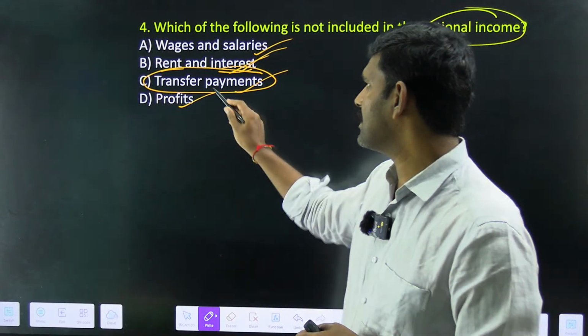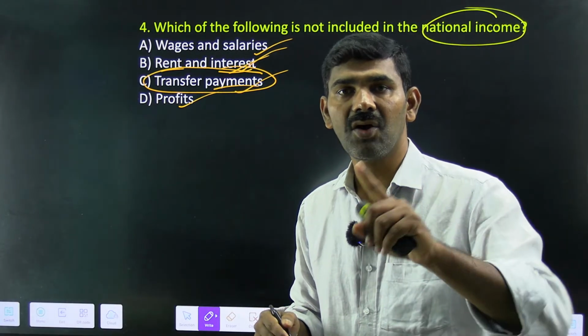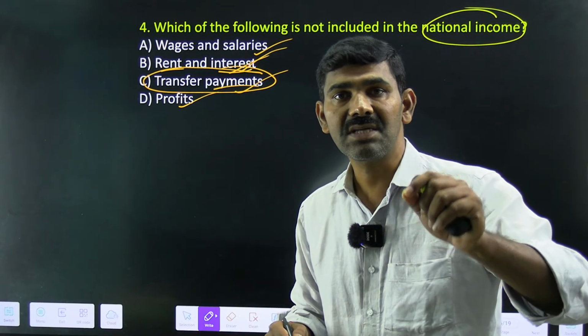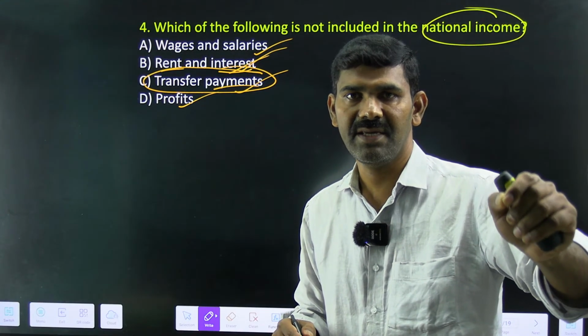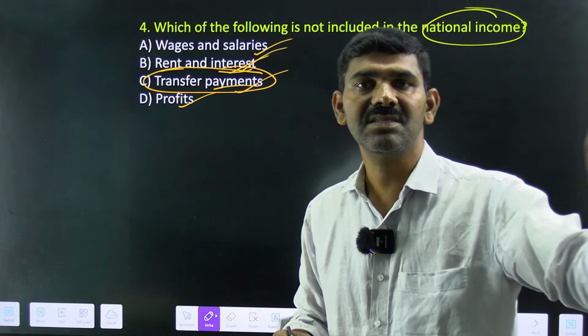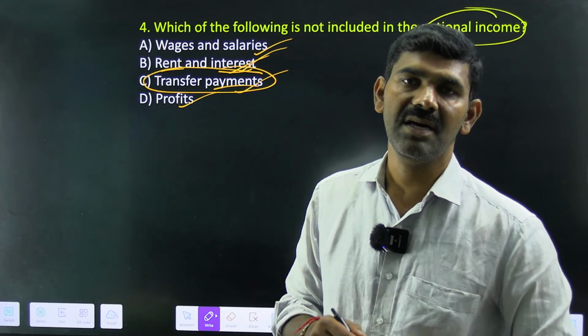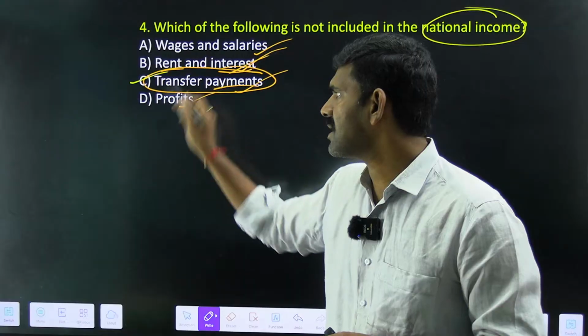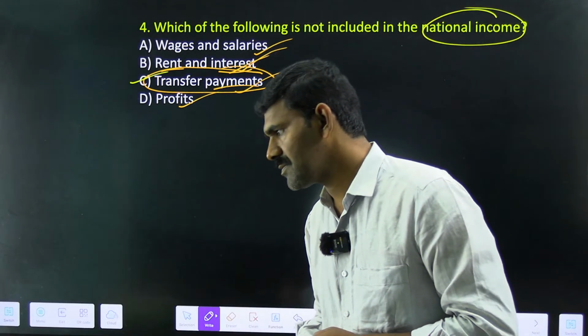So all these are called transfer payments. They are not accounted in the national income because no goods or services are produced in that activity. Since no goods and services are produced, you cannot account them in the national income. So option C is the right answer for this question. Excellent.